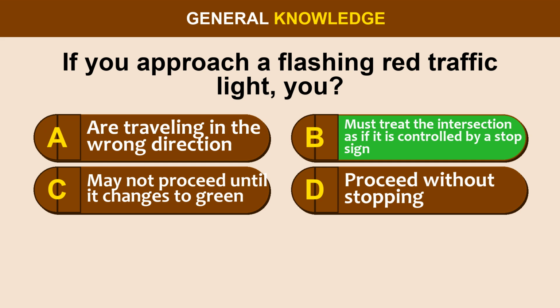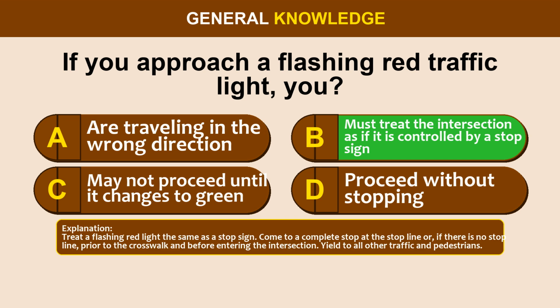The correct answer is option B. Must treat the intersection as if it is controlled by a stop sign. Treat a flashing red light the same as a stop sign. Come to a complete stop at the stop line or, if there is no stop line, prior to the crosswalk and before entering the intersection. Yield to all other traffic and pedestrians.